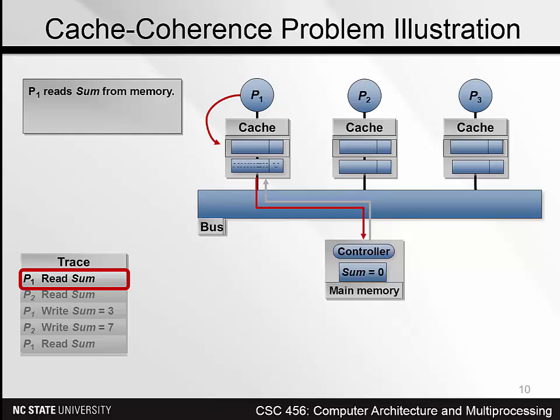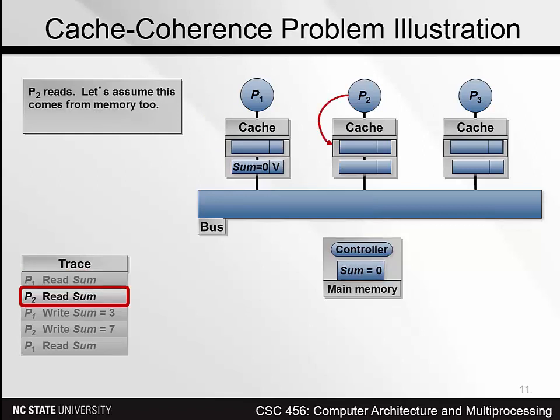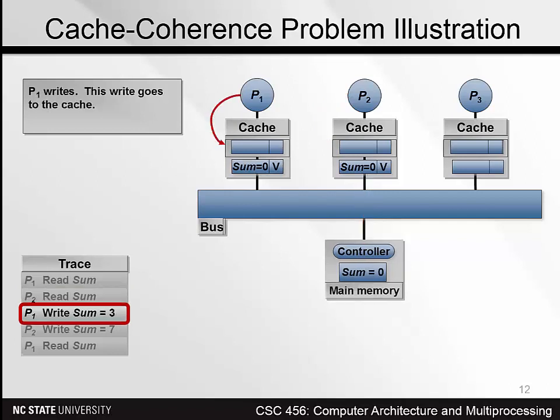The value 0 is stored in the cache for the sum variable, and the state is set to V, which means valid. Now P2 tries to read the value of sum. It's not in its cache either, so it sends a request to main memory, which returns the value and puts 0 in the cache in state V.